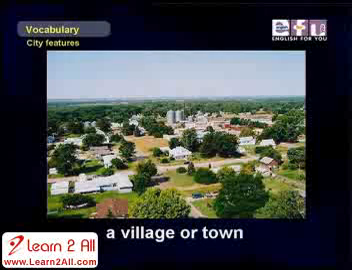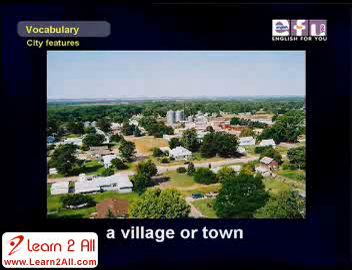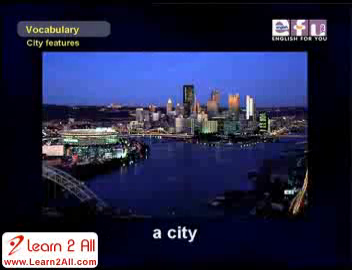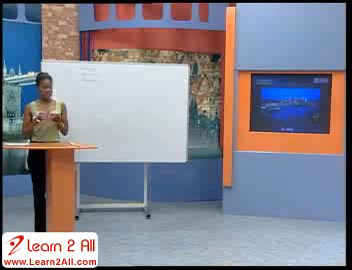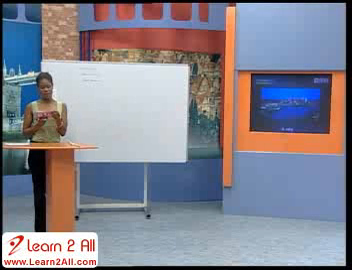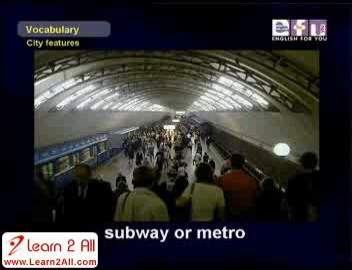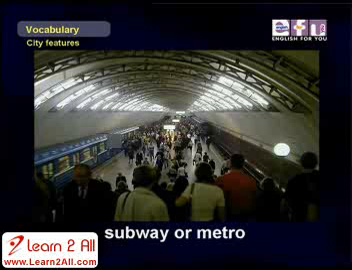A village or town is where people live. They are small. Next picture. A city is another place where people live. It is big. A city has many blocks. Blocks are squares of streets. Most blocks have a bus stop. If a city has a subway or metro, there are subway stations. They may be near the corner of two streets.